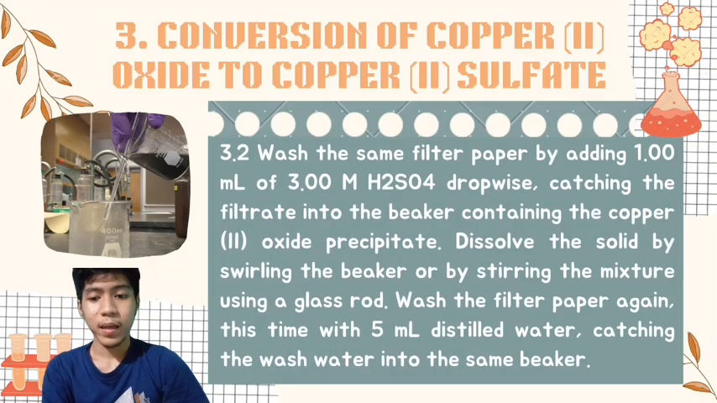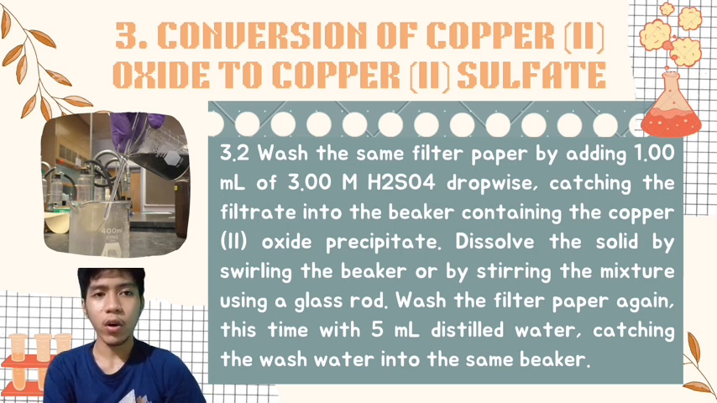So the next step is you need to wash the same filter paper by adding 1 ml of 3.00 M sulfuric acid dropwise, catching the filtrate into the beaker containing the copper(II) oxide precipitate. After that, you need to dissolve the solid by swirling the beaker or by stirring the mixture using a glass rod. After that, you need to wash the filter paper again, but this time with 5 ml distilled water, catching the wash water into the same beaker. And don't forget to record your observations.